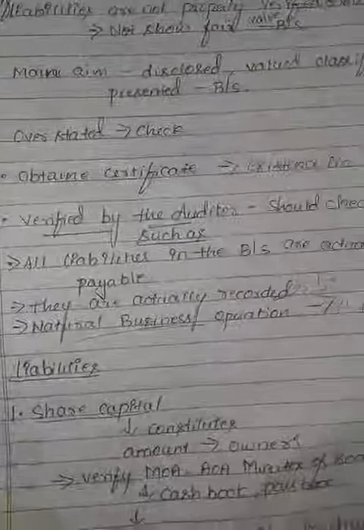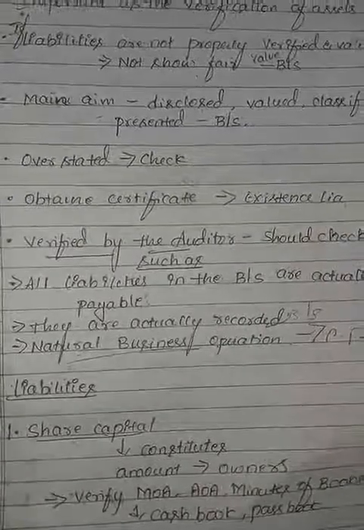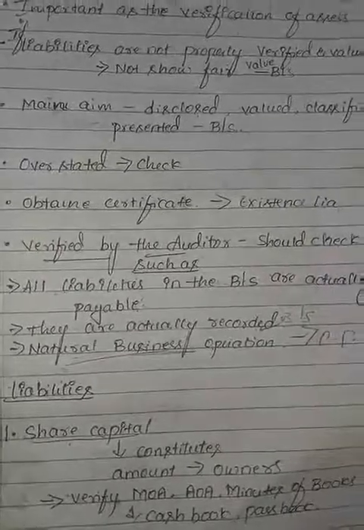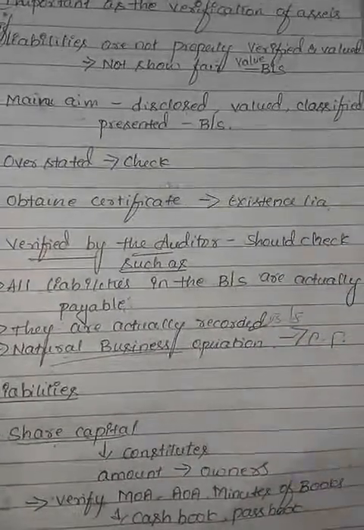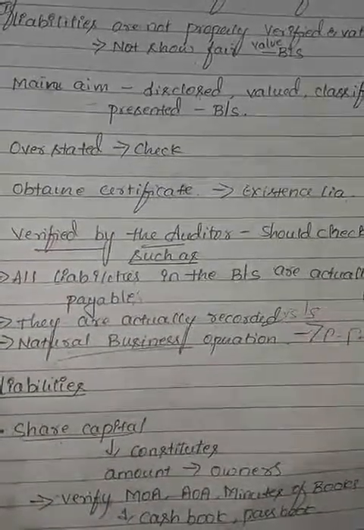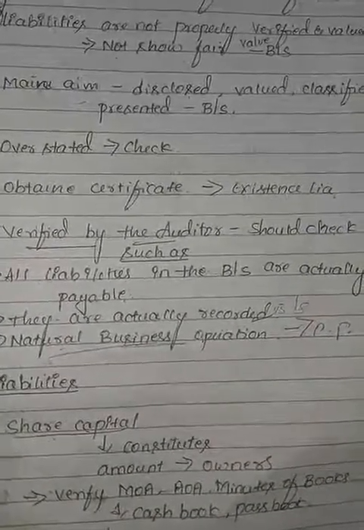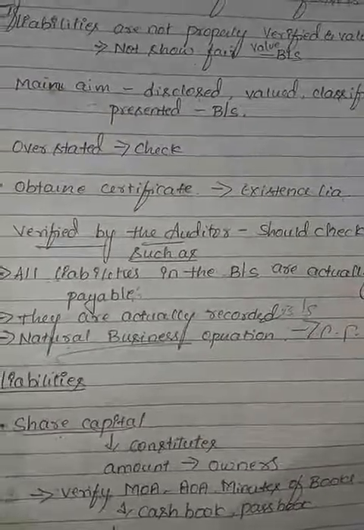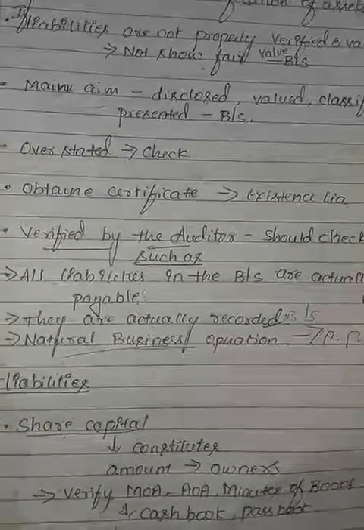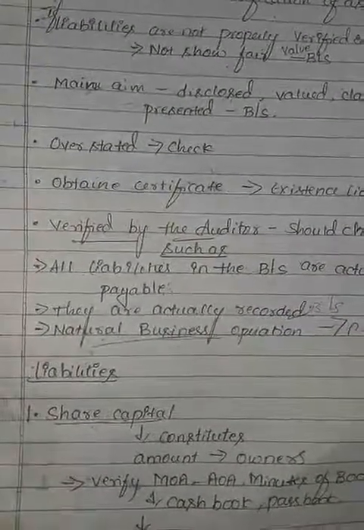Different kinds of liabilities. The first one, share capital. Share capital is the amount contributed by the owners. The auditor verifies the memorandum of association, which contains the objective of the company, and the AOA, the articles of association, which contain the rules and regulations of the company. He also verifies the minute books, regarding any board meetings held in the relevant year, and the cash book and passbook regarding any shares issued in the company.